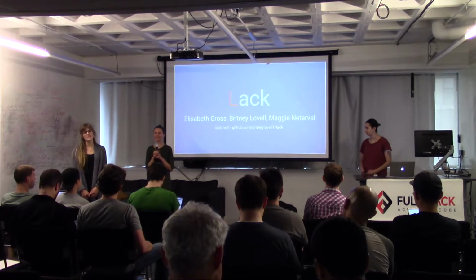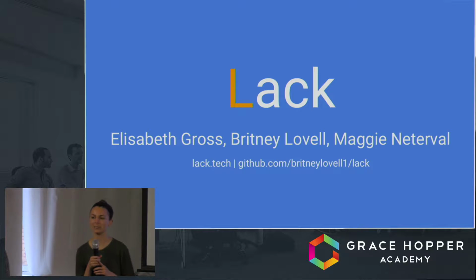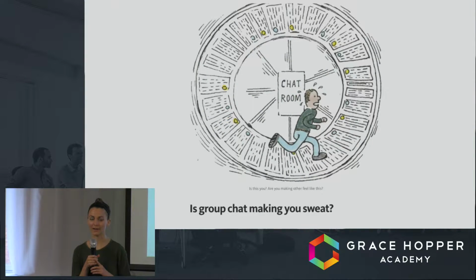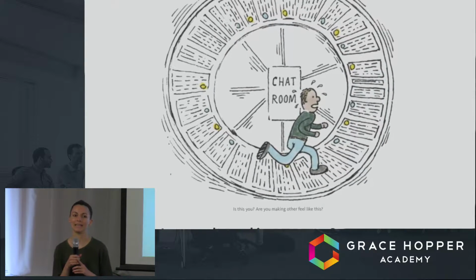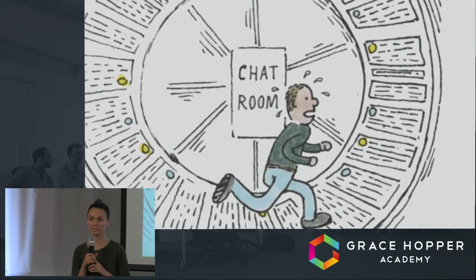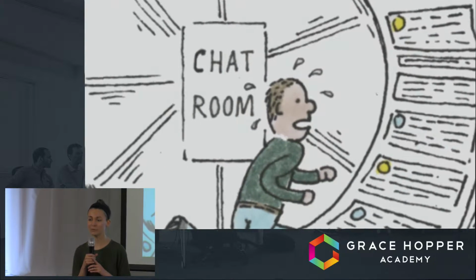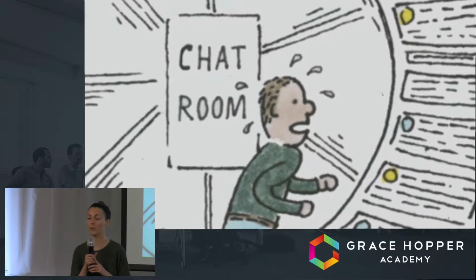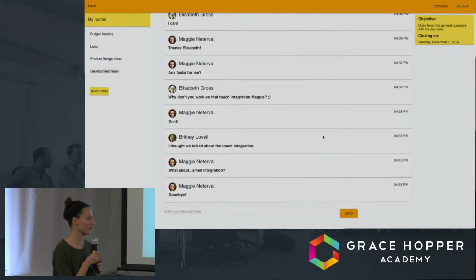Together, we built Lack, which is a real-time messaging app that helps teams streamline their communication and prioritize which notifications they receive based on customizable settings. Lack was inspired by each of our experiences with group communication, both here at Grace Hopper, as well as at the startups we worked at previously. We're constantly communicating, and the combination of long email threads and other messaging apps like Slack can lead to an accumulation of communication avenues that don't have a clearly defined purpose or end date. The notifications will just lead to a barrage of noise in your life, and it can be very difficult to extract what you need. Elizabeth will tell you more.